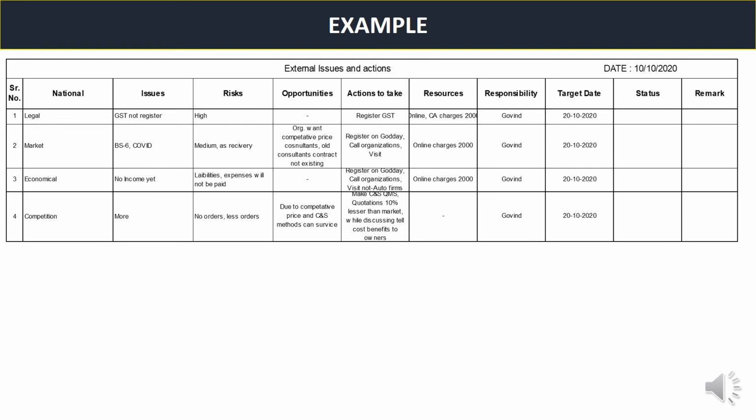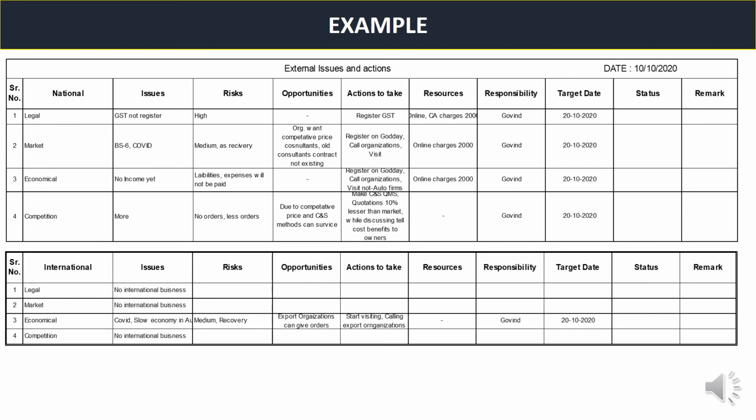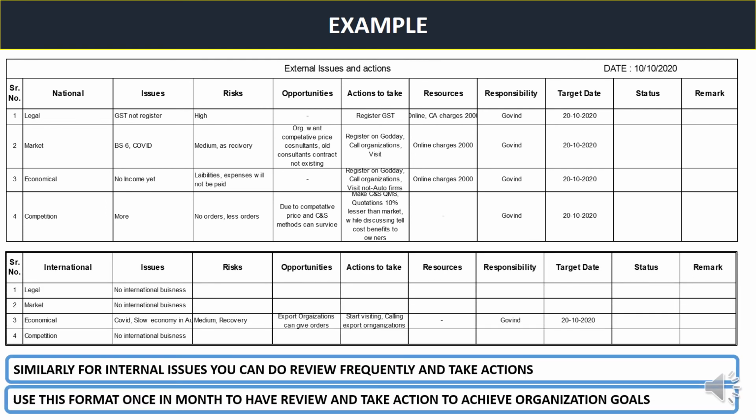We will see the internal now. Similarly, for internal issues, you can do reviews frequently and take actions. So whatever points in internal issues we saw in earlier slides, you have to do a similar review here. Use this format once a month to have a review and take actions to achieve the organization's goals.